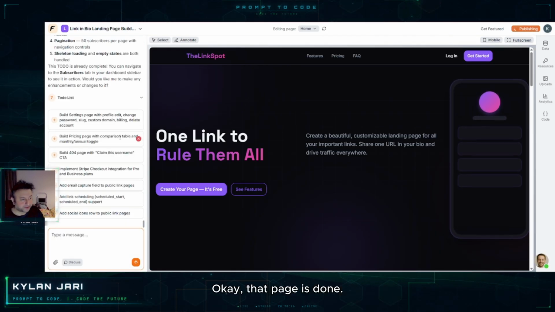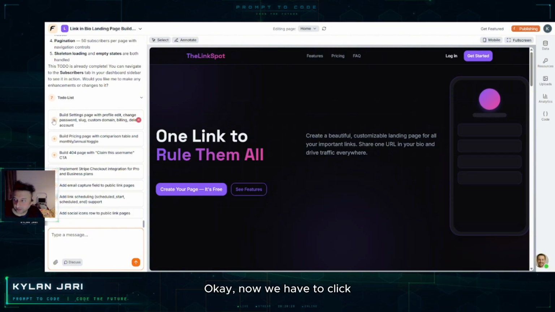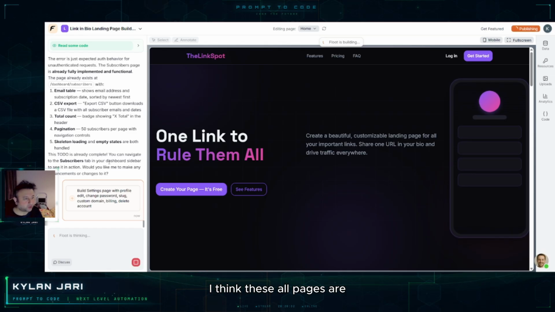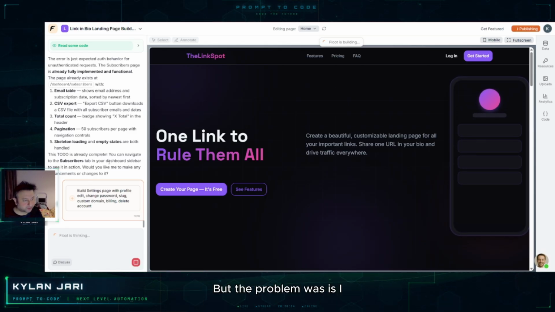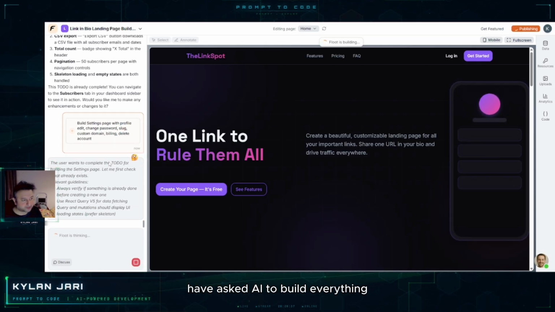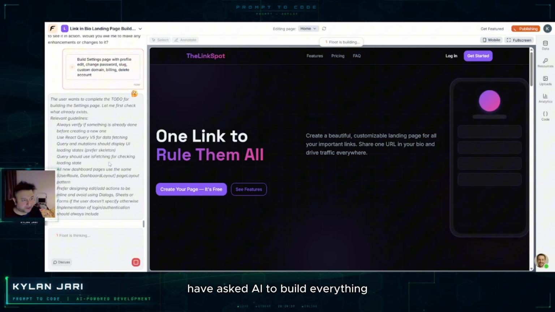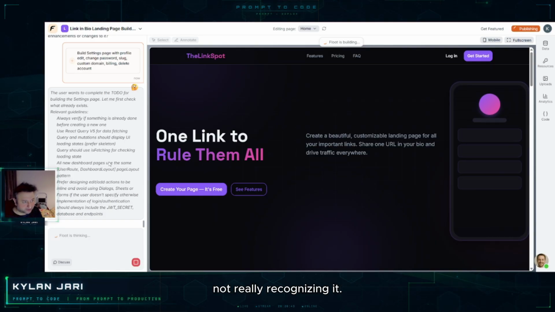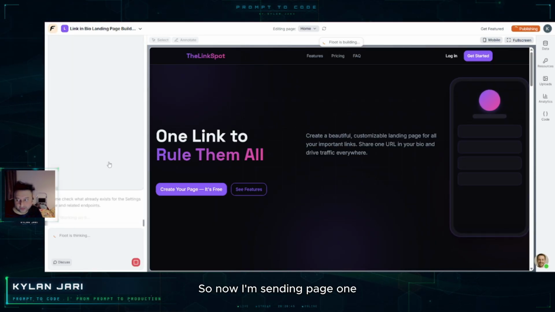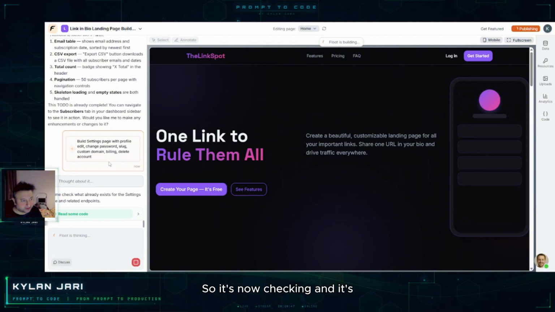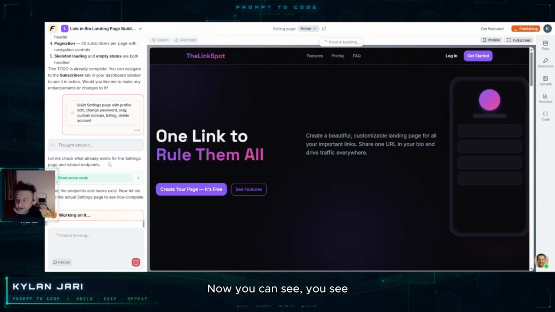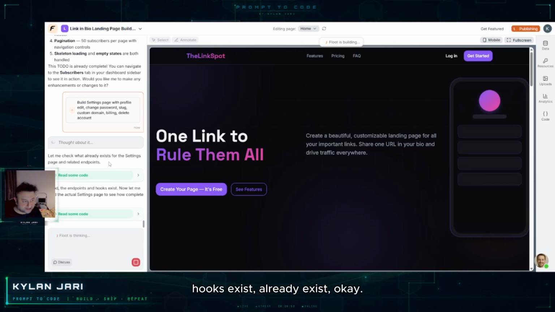Okay, that page is done. Now we have to click on this one, the settings page. I think all these pages are done, but the problem was that I asked AI to build everything in one go, and that's why it is not really recognizing it. So now I'm sending the pages one by one. It's checking, and it's saying it has already built all these pages. And you see, hooks already exist.